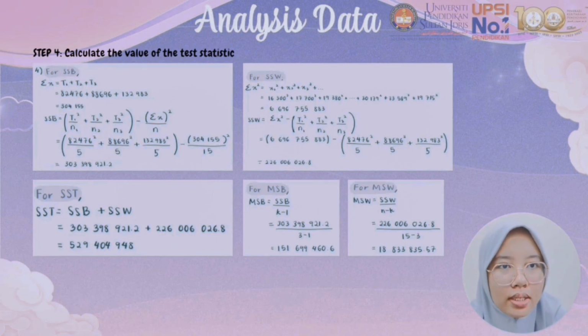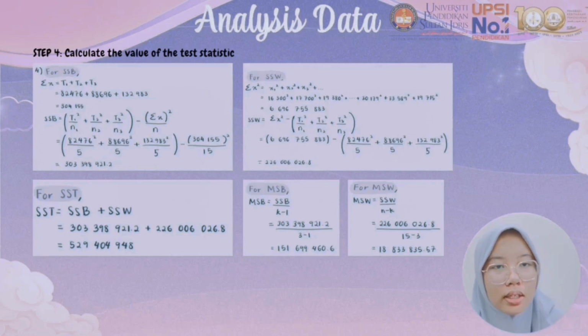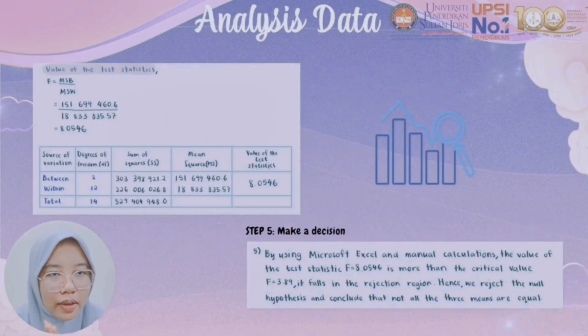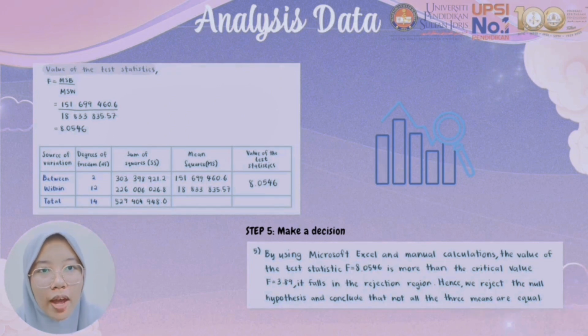Before we get this F test statistic, we must first find the between sample sum of square, within sample sum of square, the total sum of square, variance between sample, and variance within sample. After finding those values, we can find the value of the test statistic by using the formula F equals MSB over MSW. After that, we can summarize all of that in one table, which is the ANOVA table. The last step is to make a decision.